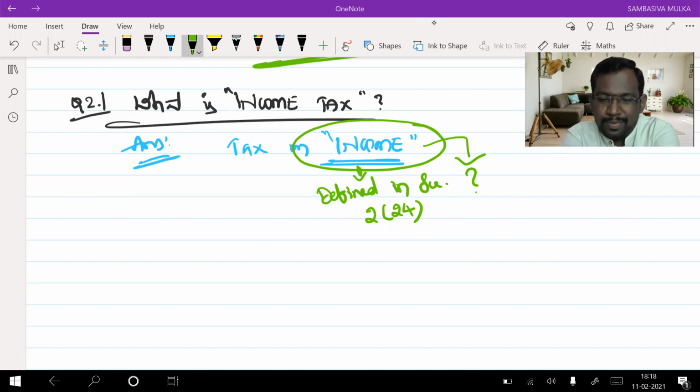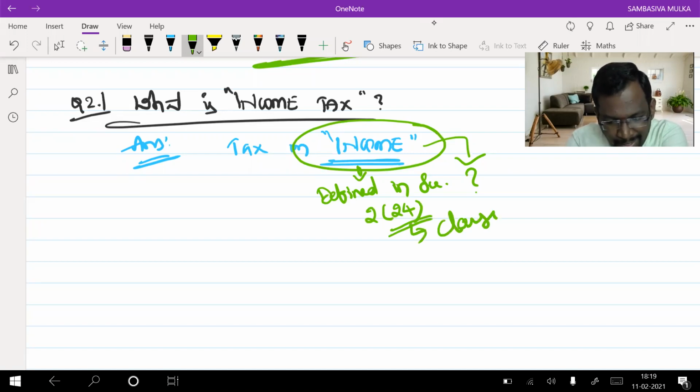You should pronounce this as a clause, not as a subsection. Many of the students will make a mistake here. They will read it as Section 2, subsection 24. Absolutely wrong. It is Section 2, clause 24.